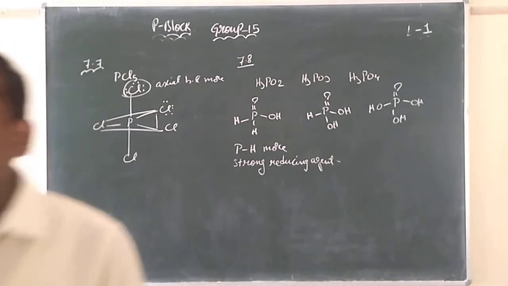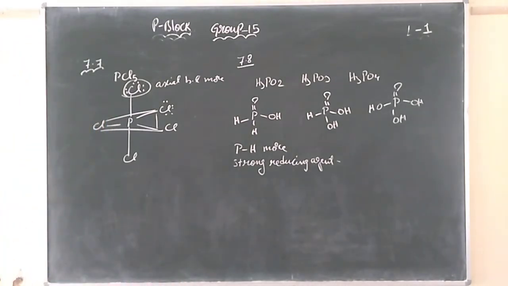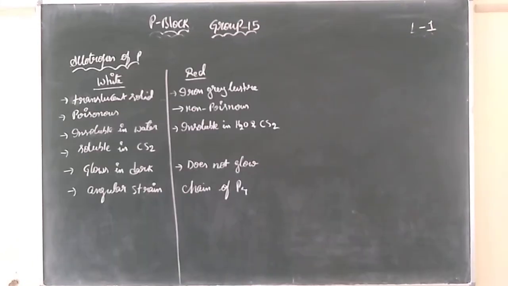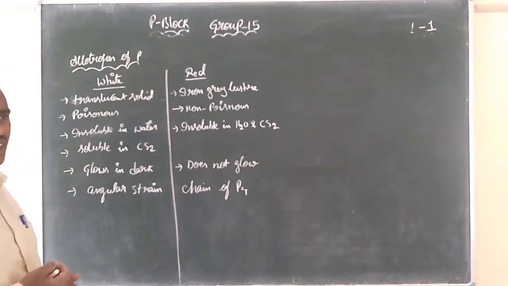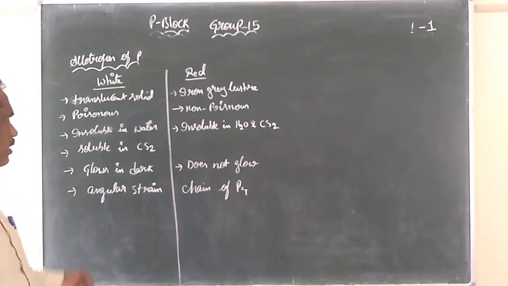Based on this, in the phosphorus family, oxo acids of phosphorus and the allotropes of phosphorus, we will see some questions regarding topic 7.7. I will upload the questions of 7.8. When you are reading the allotropes of phosphorus, please remember these points. We can make it very short instead of reading the whole passages.